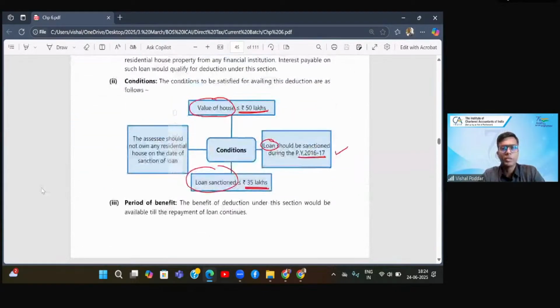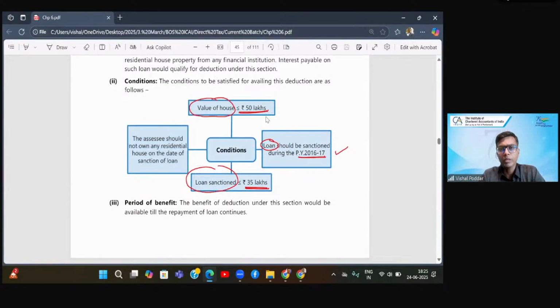Now, what are the parallel conditions here? So this remains the same. The assessee should not own any residential house on that date. So see, only in 80EE and 80EEA you have this condition. This condition is not there for other sections where you get the benefit of interest. For example, in house property, up to two houses are allowed. Here, up to two houses are not allowed. Similarly, in 80C, you get the deduction for the principal component of the same loan. Over there also, this condition is not there. So this condition, that this should be your only house so that I will give you the deduction of this interest, is applicable only in this part of 80EE or 80EEA.